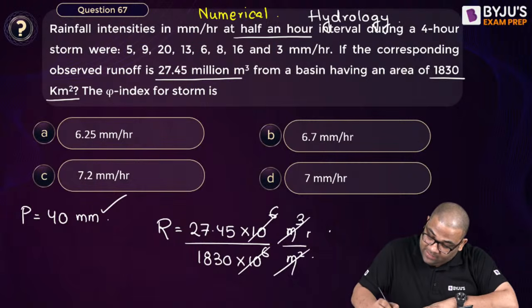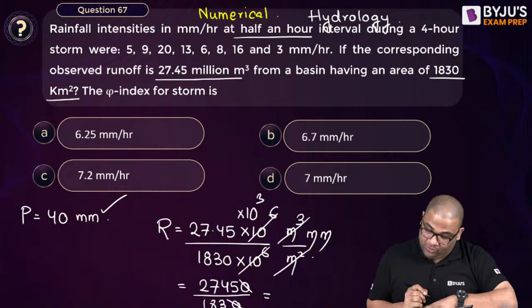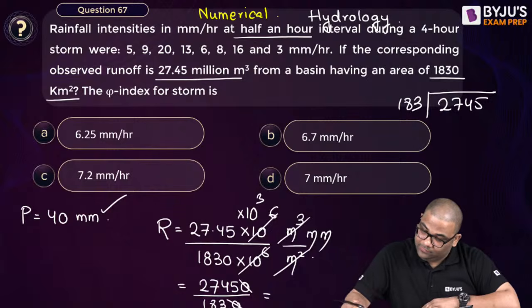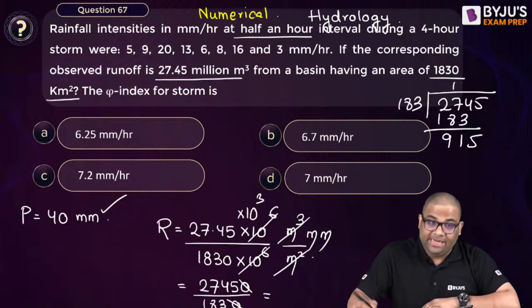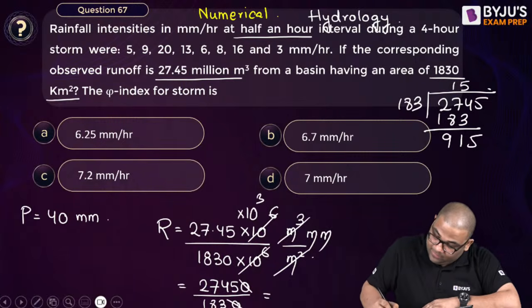I am getting it in meter, so I will convert into mm by multiplying by 10 to the power 3. So this will be 27450 divided by 1830. If you calculate, 2745 by 183, you can do the calculation yourself. You're getting 15, right?